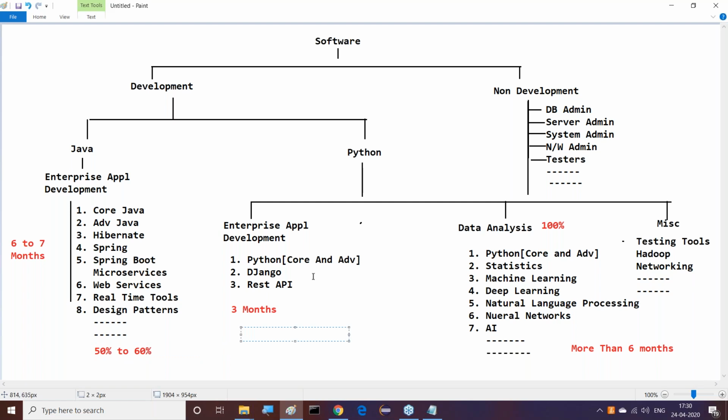Now at this enterprise application level, in the case of Python, we are able to get 40% to 50% as per last year's calculations, not 2020, but as per the 2019 calculations. This is the ratio available. But year by year, Python is getting a boom. Definitely, the Python boom is going to increase. Python is growing fast, and when it will stop, we don't know, but it's going on. The topmost level companies are already using Python effectively.